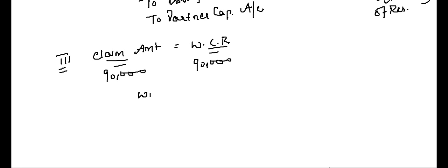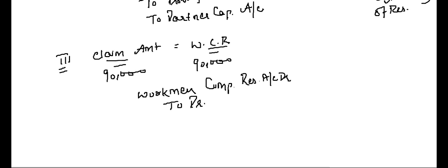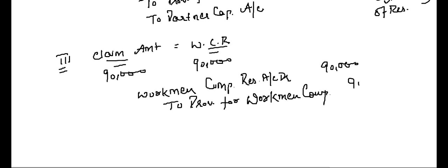The entry will be workman compensation reserve account debit to claim amount will be transferred to provision for workman compensation. 90,000 and 90,000.